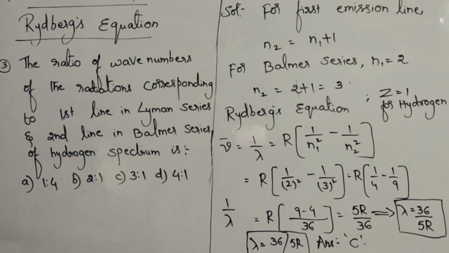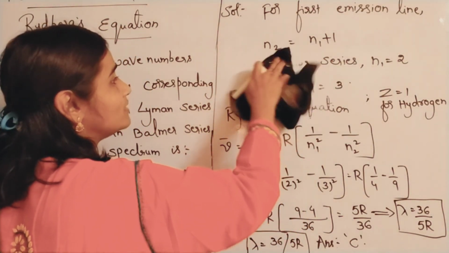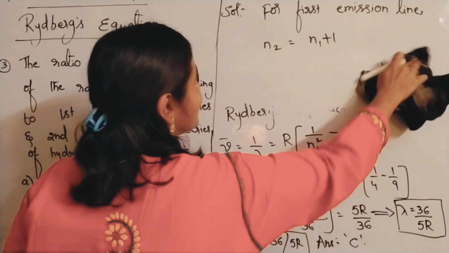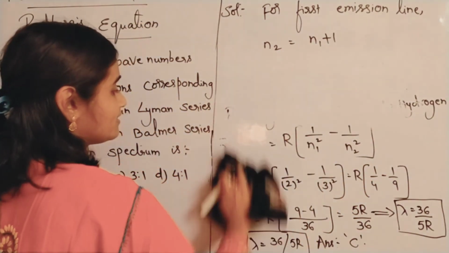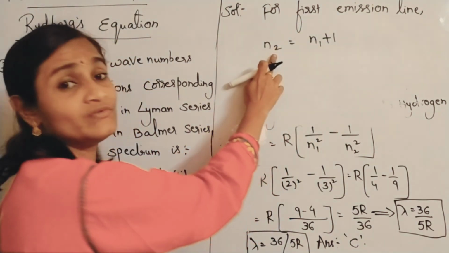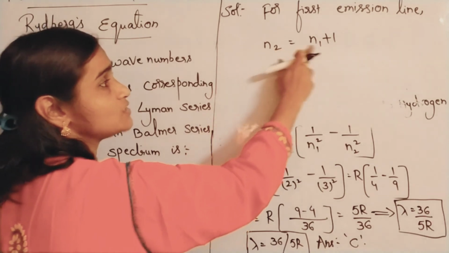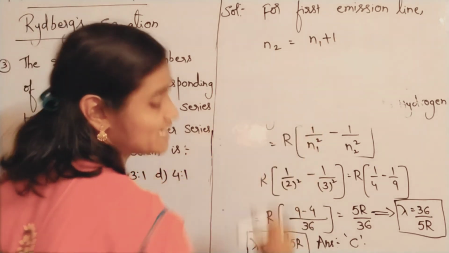First line in Lyman series. For the first emission line, I am not rewriting the formula, already we have written it. What is the formula you have to remember? For any series, for the first emission line, N2 is always equal to N1 plus 1.